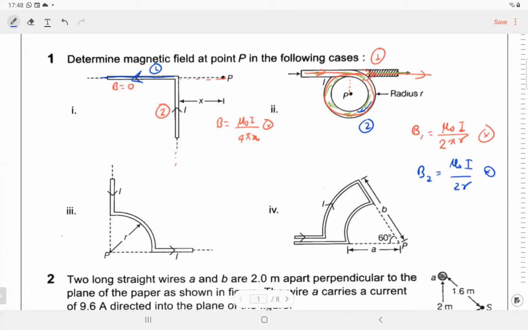Don't remember the formula, you can check in your notes. I don't mind. Yes, sir. Take a note. These two wires will make 0, quite common sense, because point lies in the same line. If the point is in the same line, it will be 0.